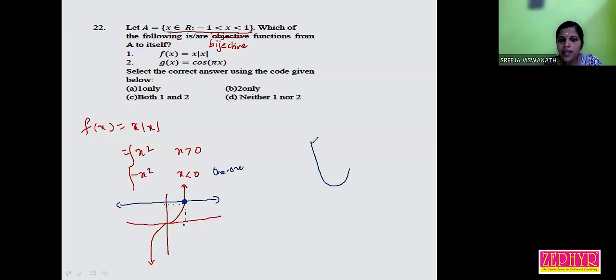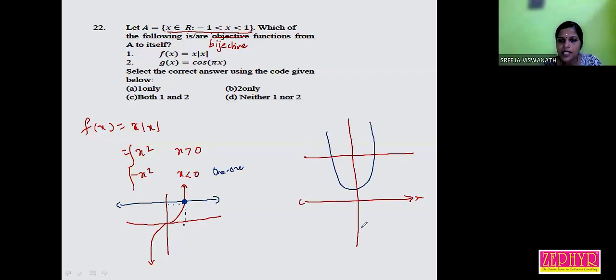Suppose this is our graph, this is the x-axis and this is the y-axis, and I draw a horizontal line. If it intersects at 2 distinct points, that means 2 x values have the same y value. That is not 1-1. So we want to draw a horizontal line through the graph and it intersects at exactly 1 point. Then it is 1-1.